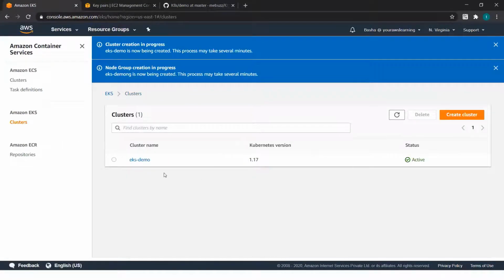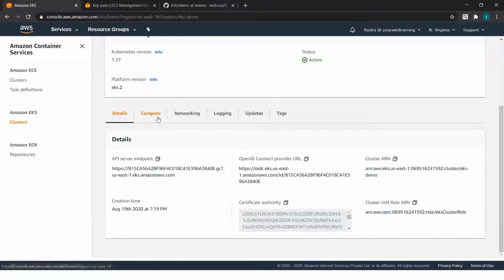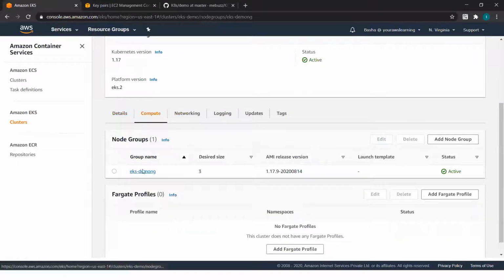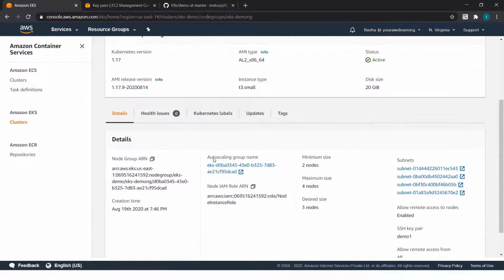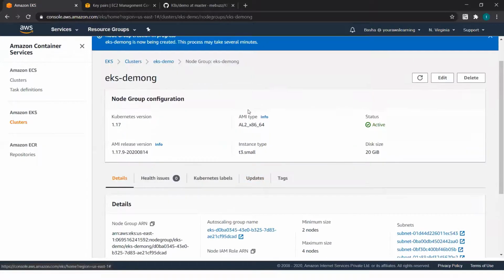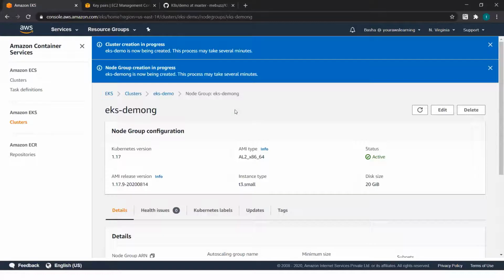So I've created a cluster, I've created a node group. Some of the options have changed. Every 3 months, if I'm correct, the upstream Kubernetes service releases a minor update, and Amazon complies with it. From the Amazon EKS compliance perspective, it maintains 3 versions and deprecates 1 version as soon as there is an update on the upstream Kubernetes service.